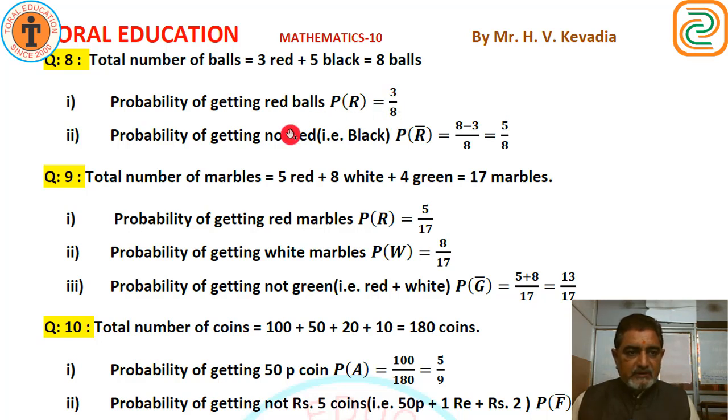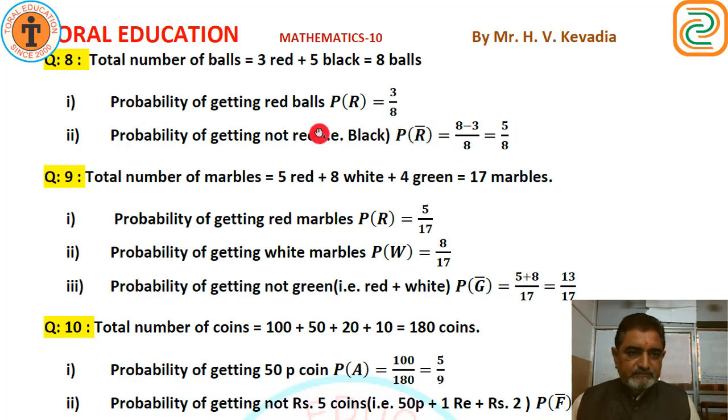The probability of getting not red, that is black, P of R bar, is 8 minus 3 upon 8, because total balls are 8 and red balls are 3. So 5 upon 8.